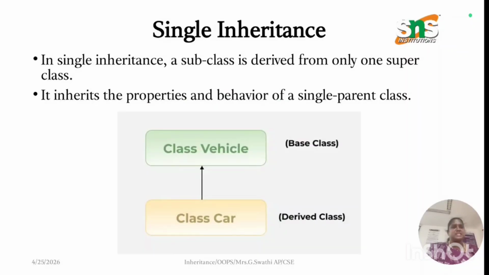Single inheritance means a subclass is derived from one superclass. It inherits the properties and behavior of a single parent class. For example, Vehicle is a base class and Car is derived from it.